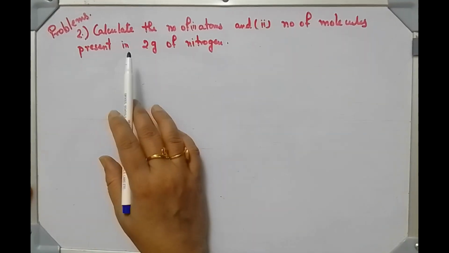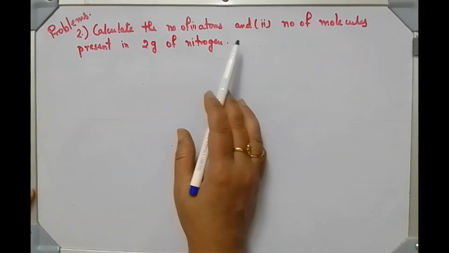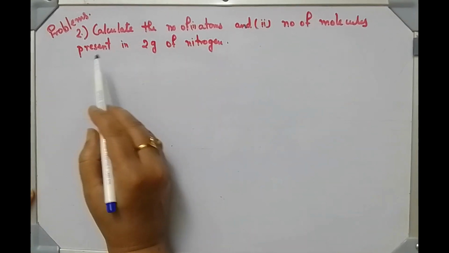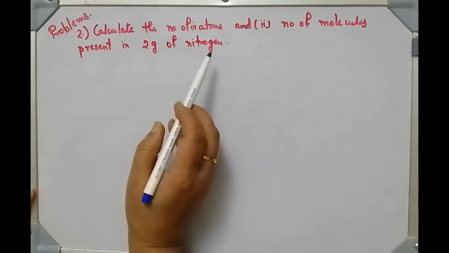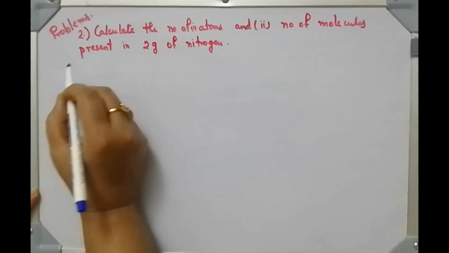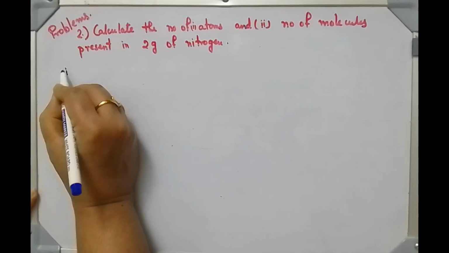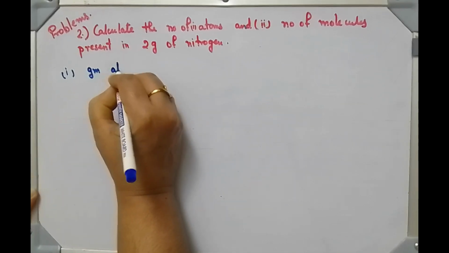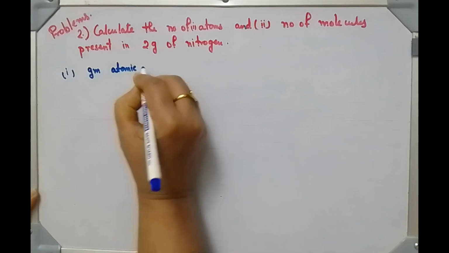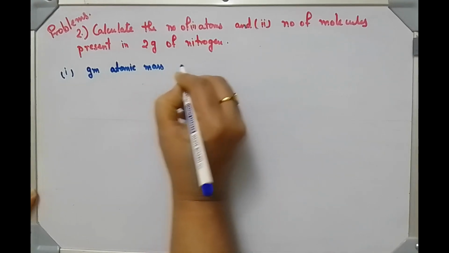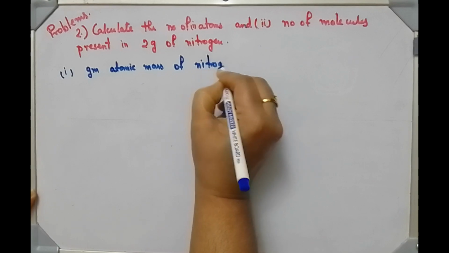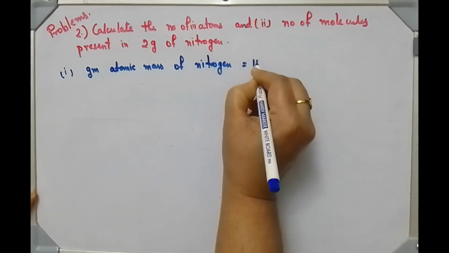Next problem, calculate the number of atoms and number of molecules present in 2 gram of nitrogen. So first is number of atoms. You know, gram atomic mass of nitrogen is 14 gram.